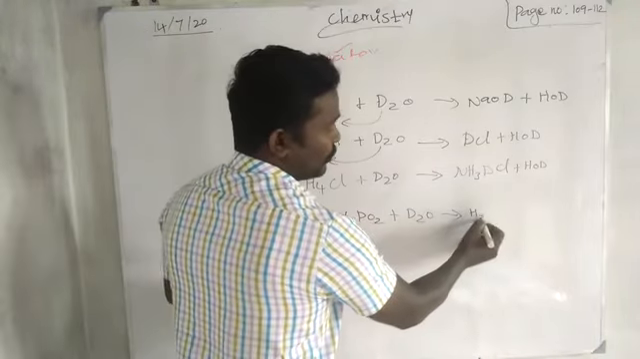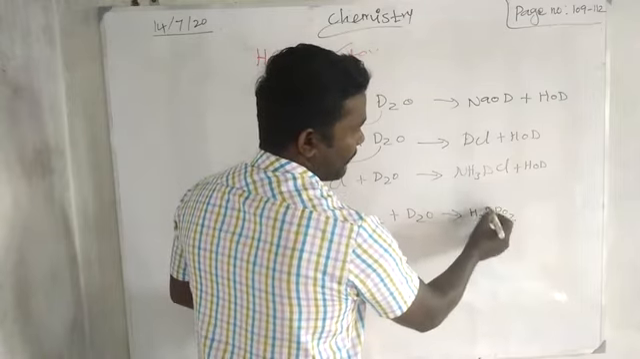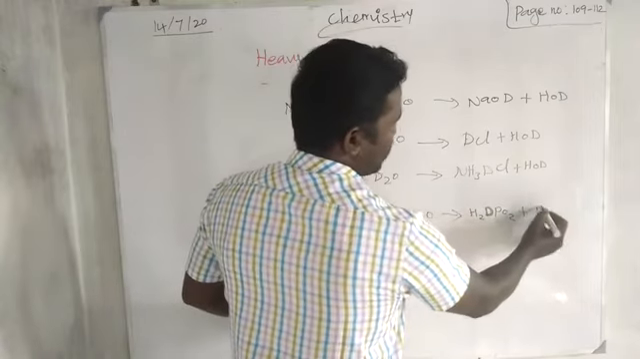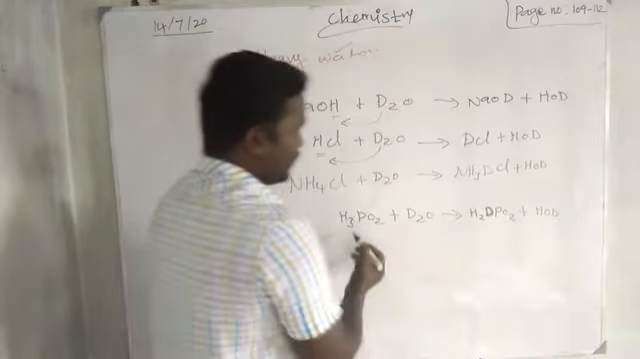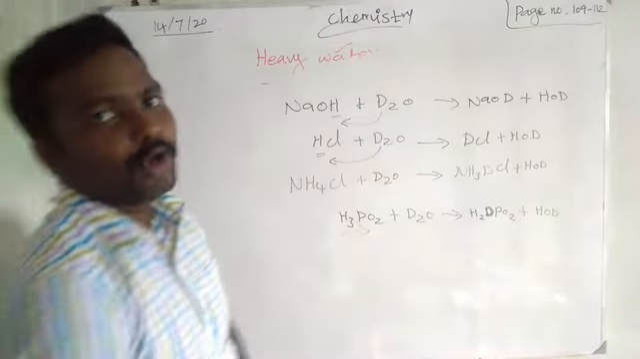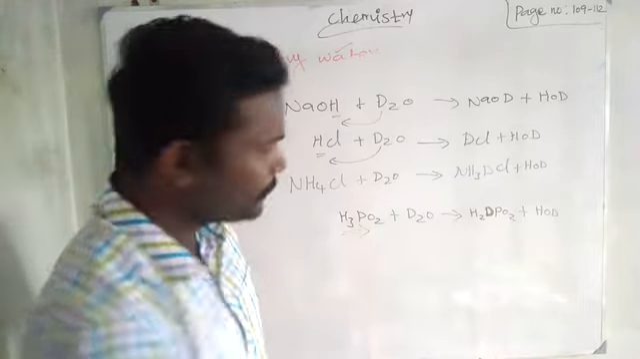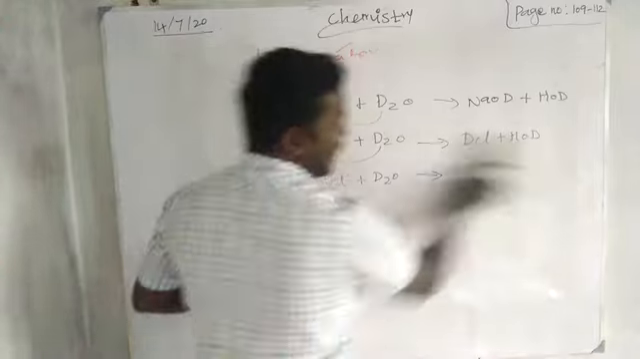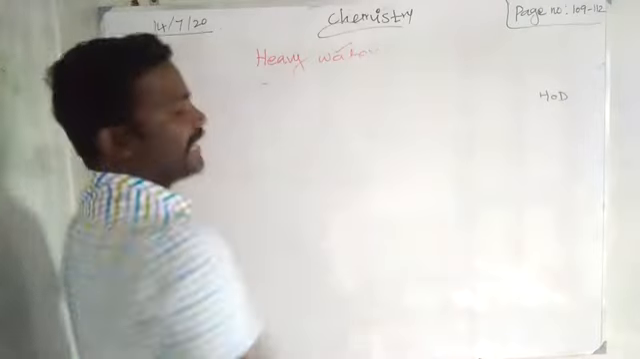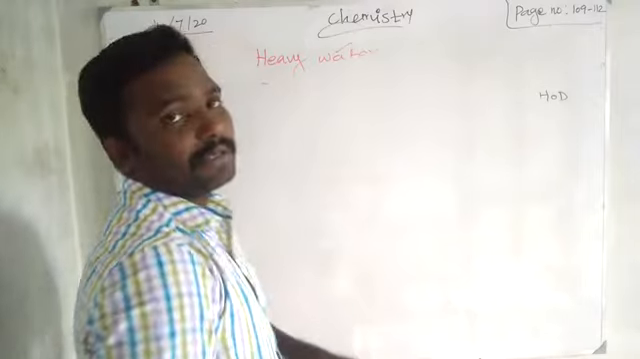So we get H2DPO2 plus HOD. From that we come to know that hypophosphorus acid is a monobasic acid. Monobasic means it gives only one H plus ion. The same way, deuterium oxide reacting with other compounds gives different compounds. We can prepare different compounds.